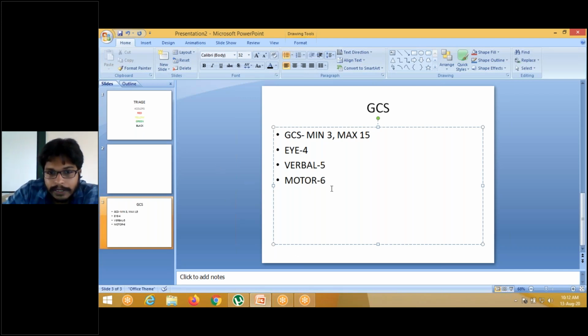Its mnemonic is E4 V5 M6. EVM, you know, no? EVM machines. Nowadays, so many are saying EVM scam, EVM scam. Nothing is like that. EVM is eye, verbal, and motor. For you, this is EVM. It's easy to remember.